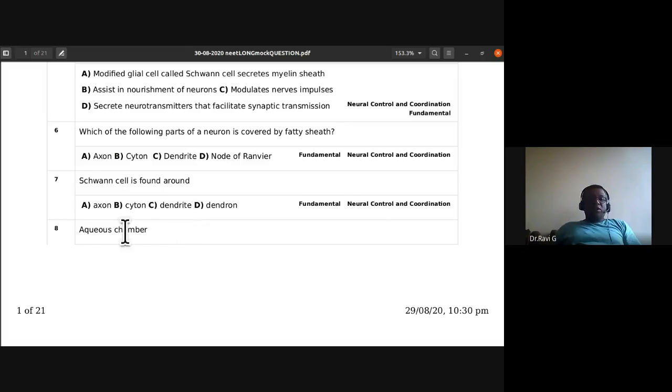Schwann cell is found around... It's again the same type of question with a different sentence. Schwann cell is found around axon, cyton, dendroid, or dendron.